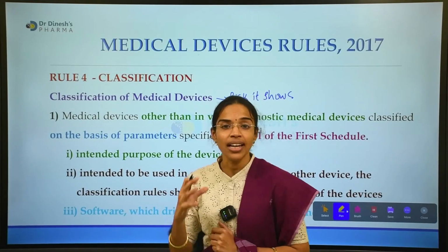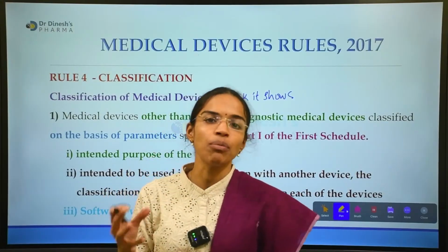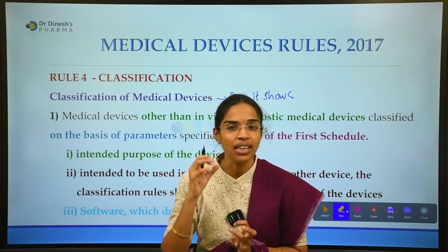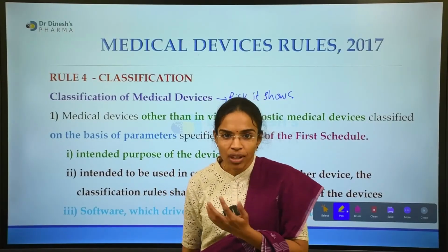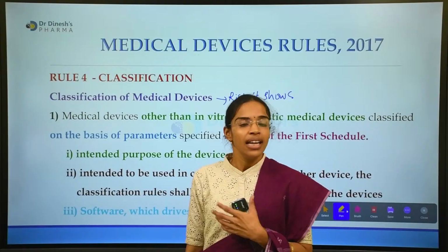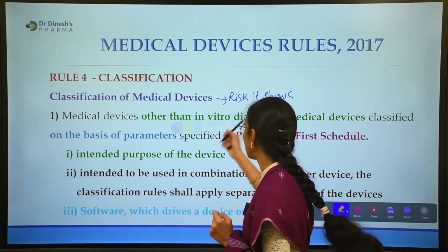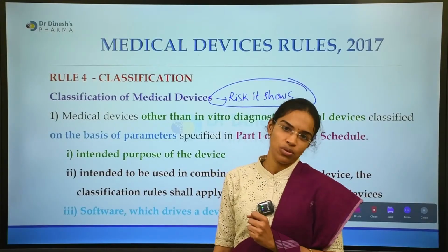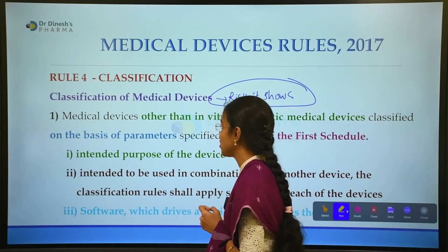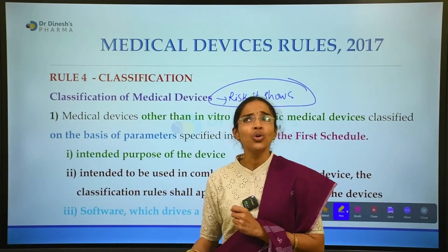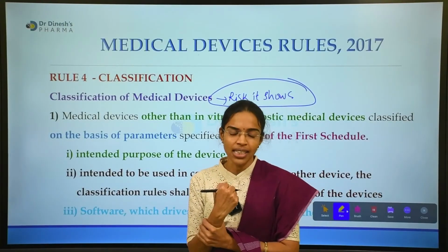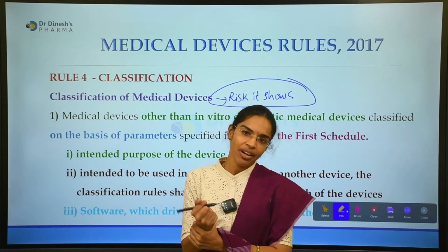Okay, based on the risk it proposes to be, a particular medical device, what kind of a risk it proposes. So the classification is further based on the risk it shows, the type of medical device and the risk it shows. Okay, so this is the classification of medical devices. So we will go through the basis of the classification of medical devices. Okay, based on the risk, how are medical devices classified again?